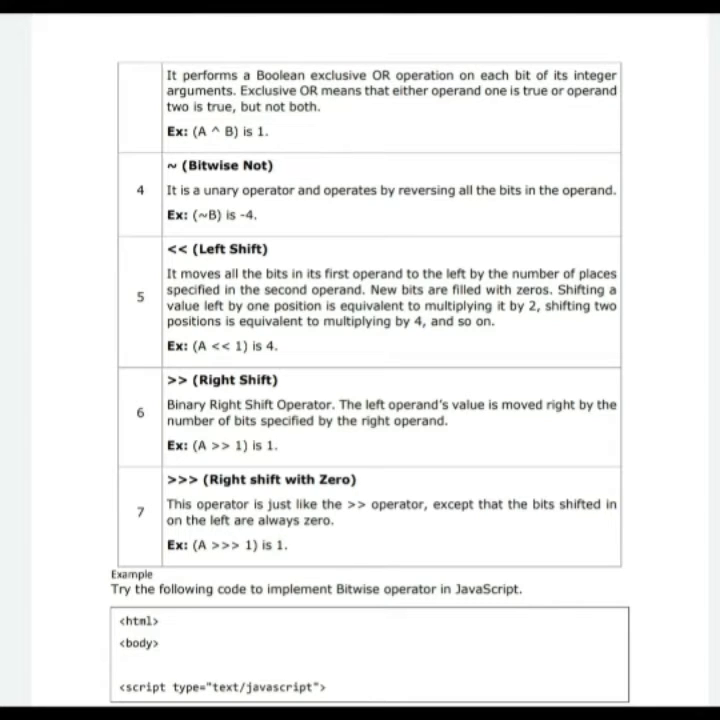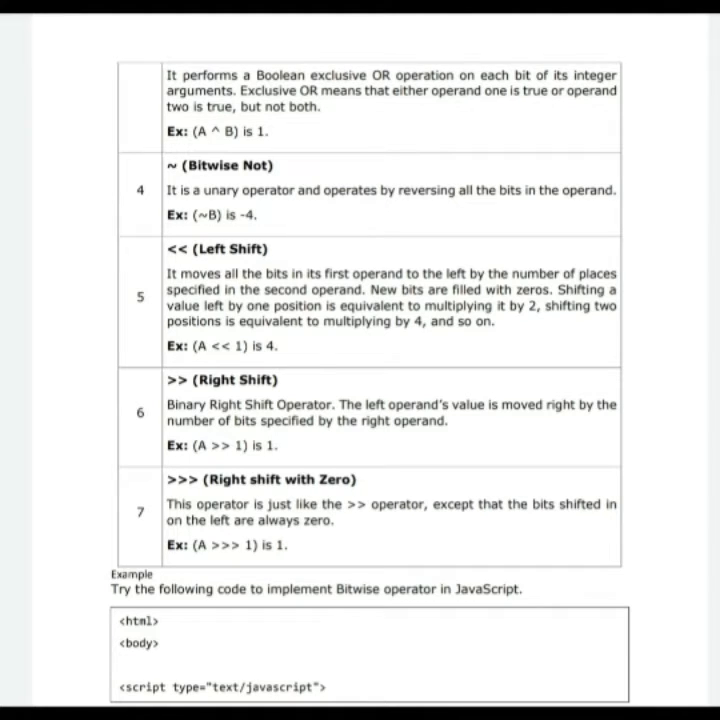Bitwise NOT is a unary operator and it operates by reversing all bits in the operand, which means if there is 111 written, it will convert it into 000. It will bring the answer in the form of opposite numbers.